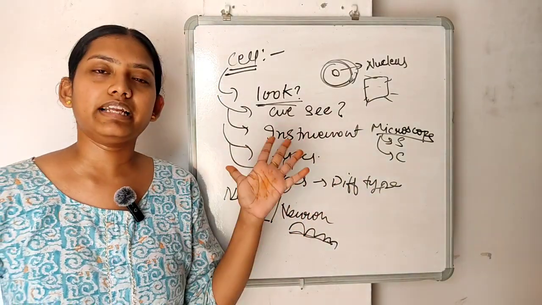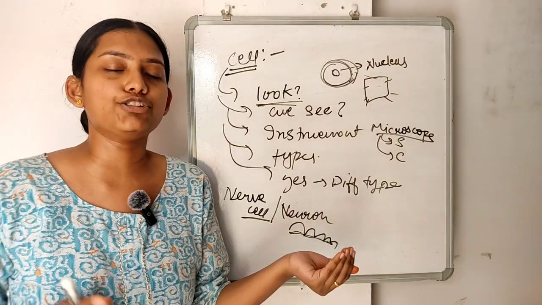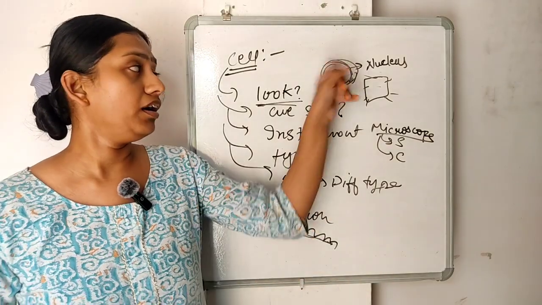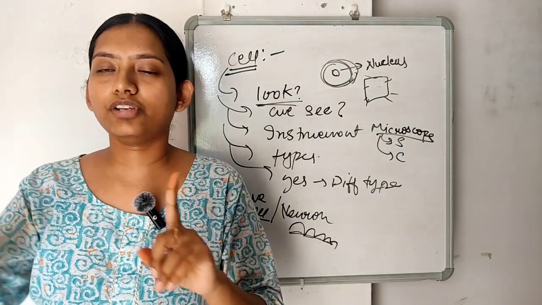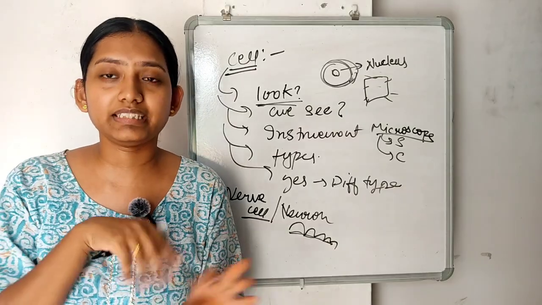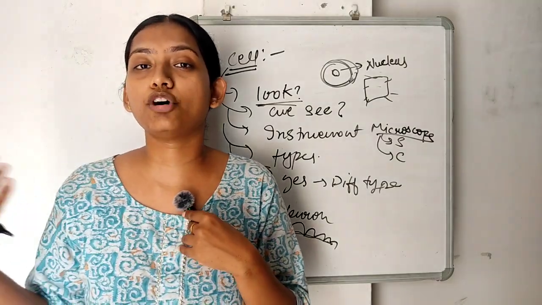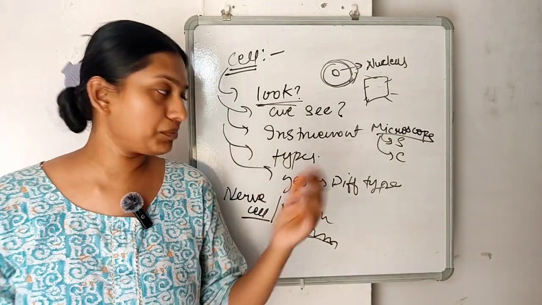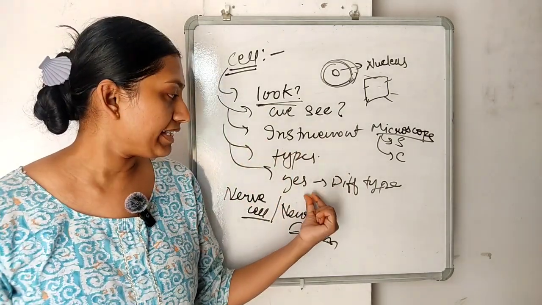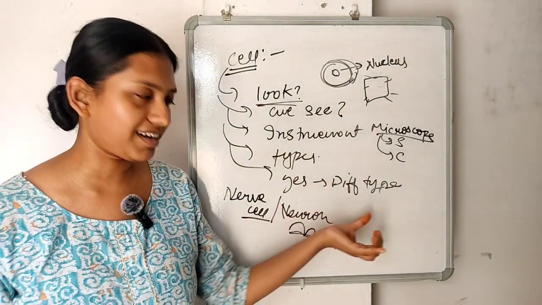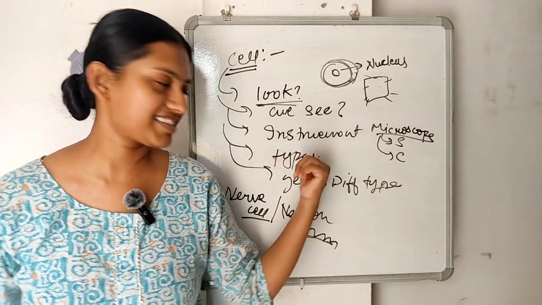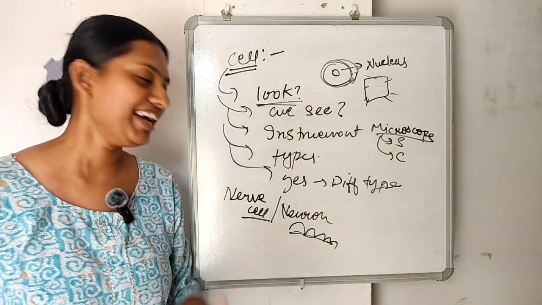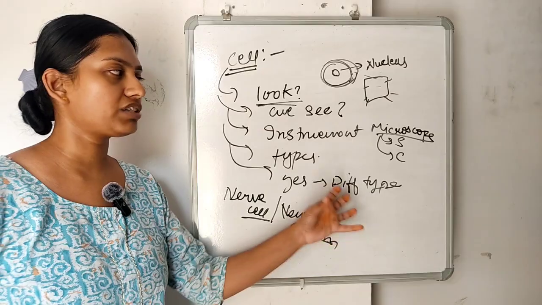The types of cells that I want to teach you: plant cell, animal cell, multicellular, unicellular, prokaryotic, eukaryotic. These are different types, with different origins, structures and functions. So these are the types of cells that we will study in this chapter. These are the things we're going to study.